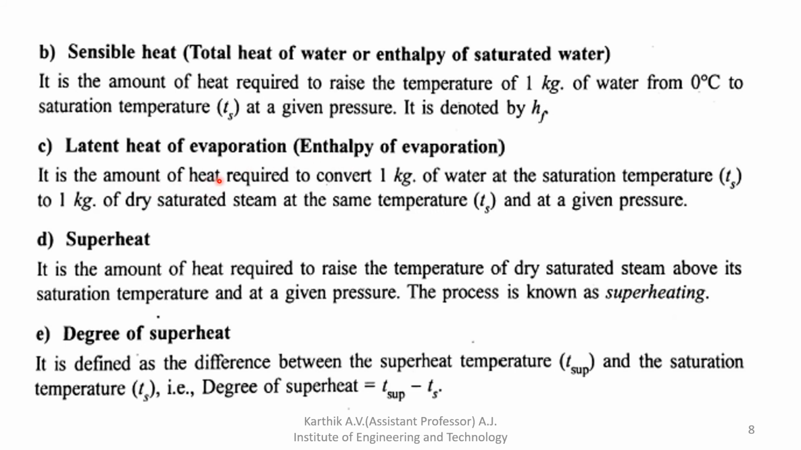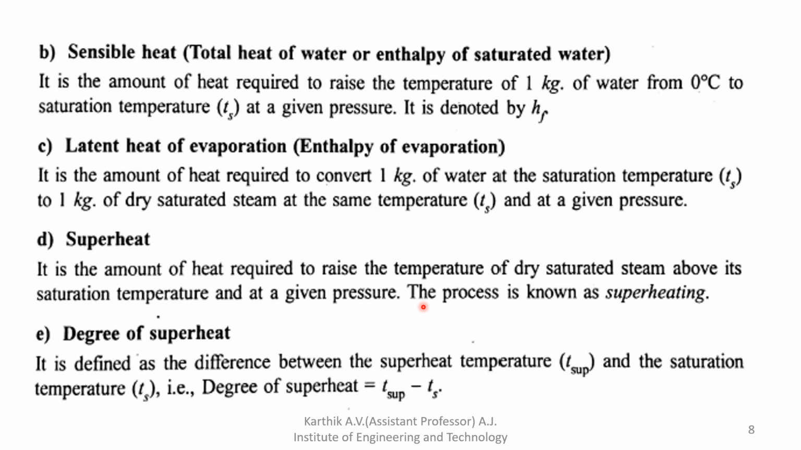So it is the amount of heat required to convert 1 kg of water at saturation temperature Ts to 1 kg of dry saturated steam. It is the process B to C in the graph. Next one is superheat. Superheat is the amount of heat required to raise the temperature of dry saturated steam above its saturation temperature at a given pressure. The process is called superheating.